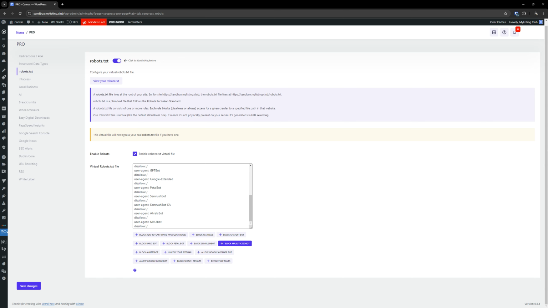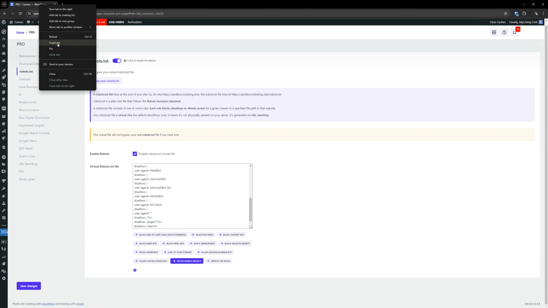Next up is block search engine results. And this one, I really wanted to make sure everything was clear. So that's this one right here, block search results. This is not to be confused with blocking search engines themselves. This directive blocks all URLs whose path includes /?s=.